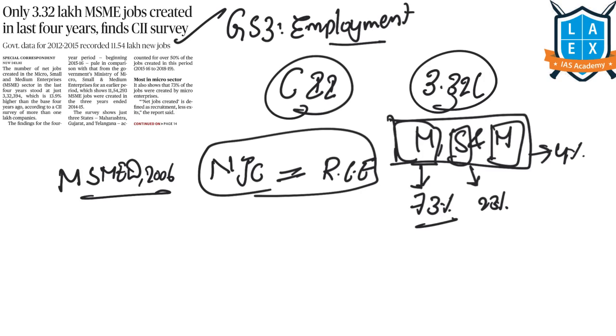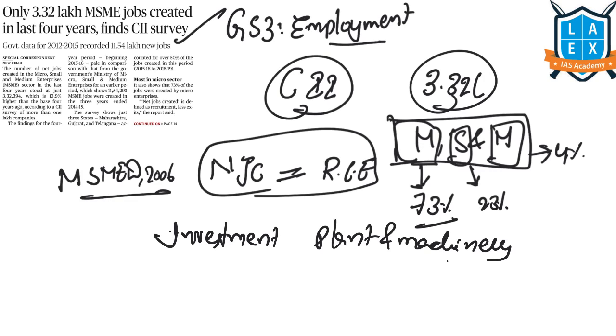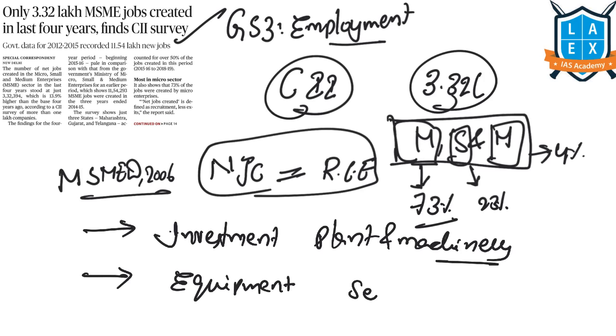This act defines MSMEs based on two things. One is investment in plant and machinery for those that were engaged in manufacturing or production, processing or preservation of goods. And the other component based on which these MSMEs were defined is investment in equipment for the enterprises that were engaged in providing or rendering services.